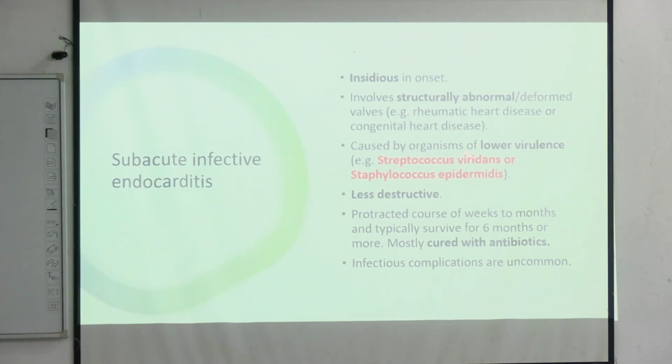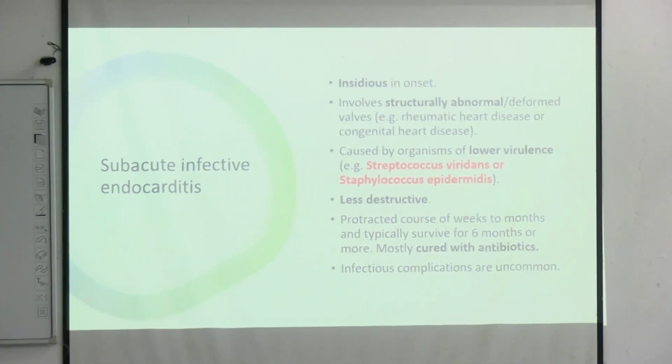So this will involve previously abnormal heart valves. Okay, this can also be deformed valves due to rheumatic heart disease or congenital heart diseases, and this is less destructive than the acute ones. This can be managed by antibiotics, but in the acute case, it is very difficult to manage. Subacute has a very limited course and can be cured, and complications are uncommon.